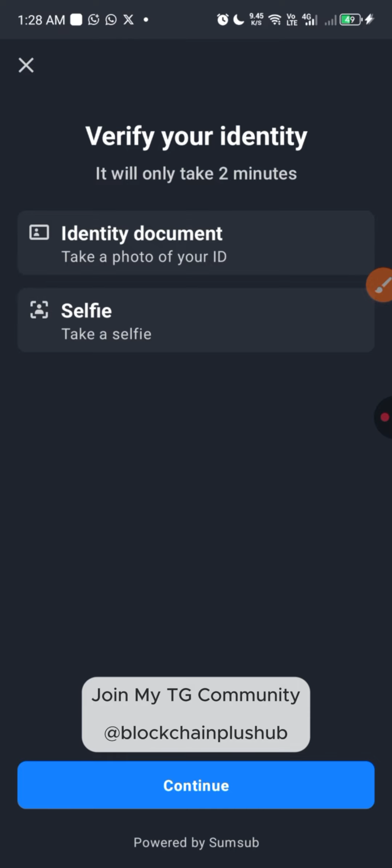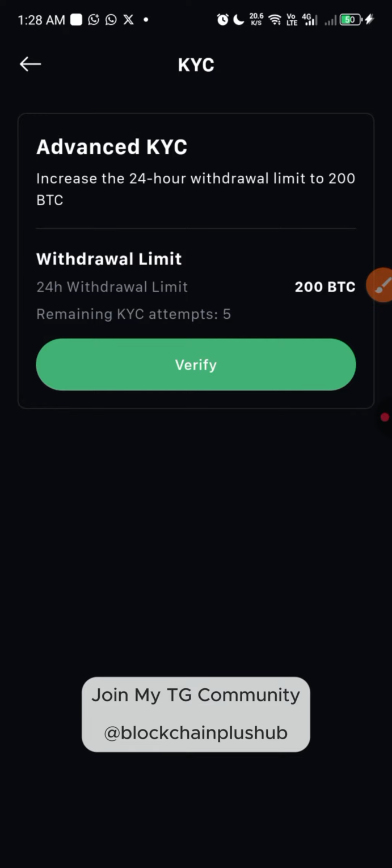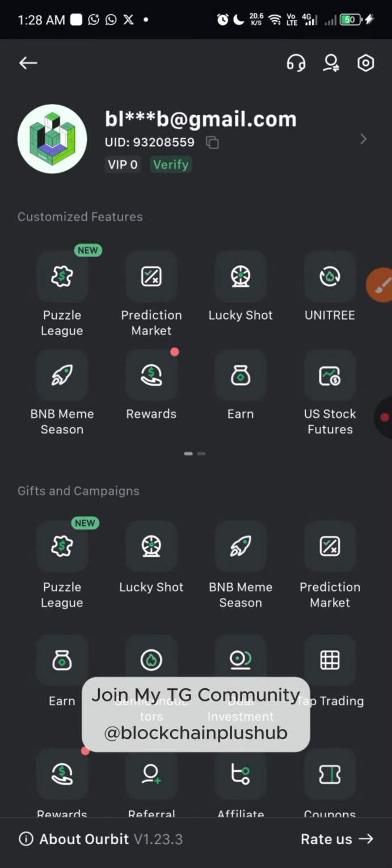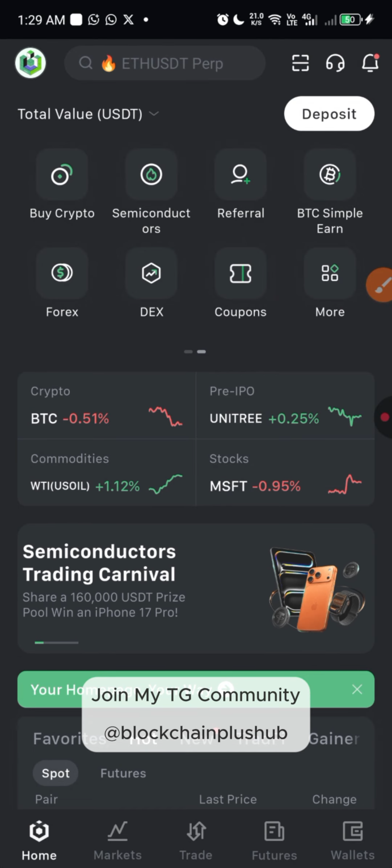After you upload it, the next thing that will show is for you to do a selfie of yourself. Once you do that selfie, you upload it, and then that is all. The next thing, they're just going to check all those things to see that everything checks out. Then your account is going to be fully verified. Once you're done with your verification, it means your account is fully ready. You don't have any other thing pending, right? And that is that. So this is the process of doing your KYC. If you want to do your KYC, just follow this process and get everything ready on your account.